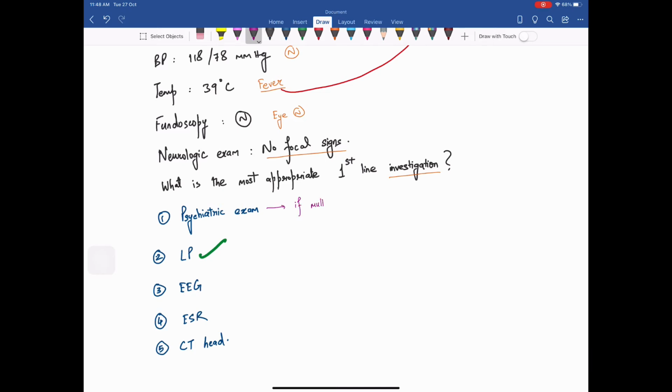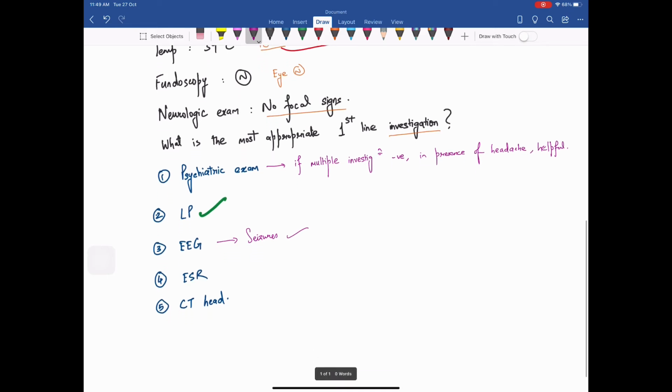Psychiatric exam is done if other investigations are inconclusive. So it cannot be the first line investigation, and it is done if the headache persists. So psychiatric exam is excluded. EEG is done for diagnosing seizures. We discussed this in the seizure video. A typical spike and wave pattern is seen. If you haven't seen that, you can check it out above.